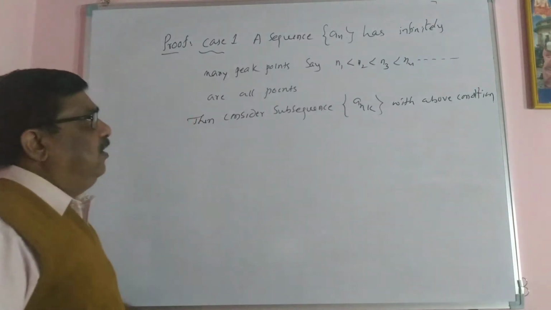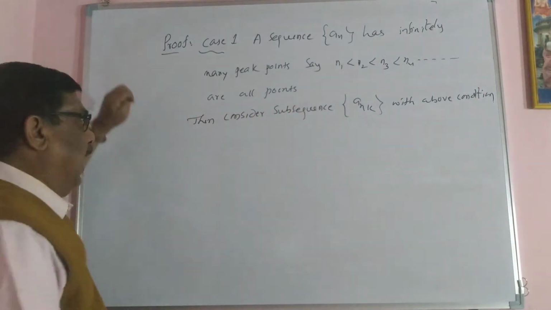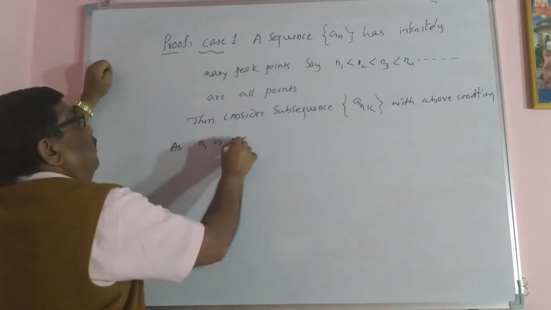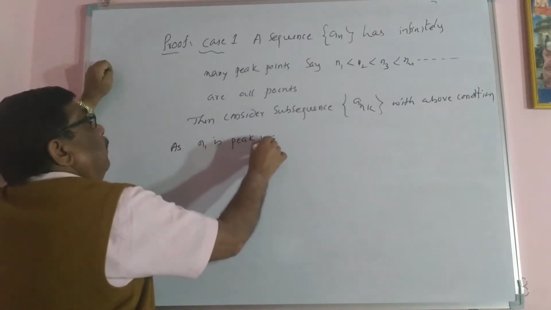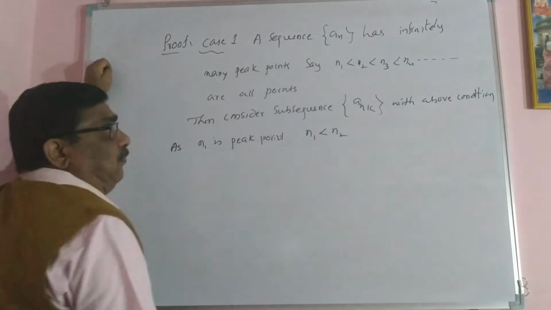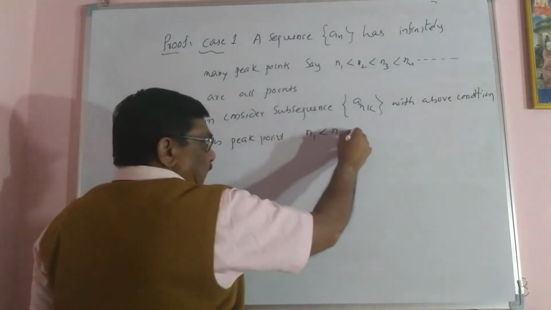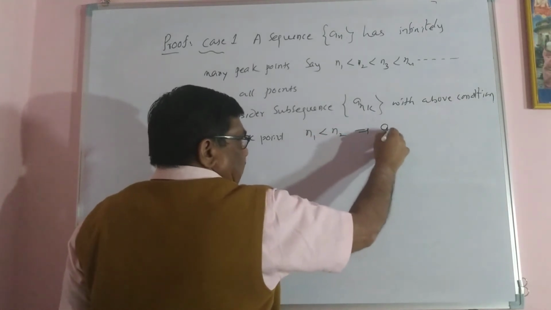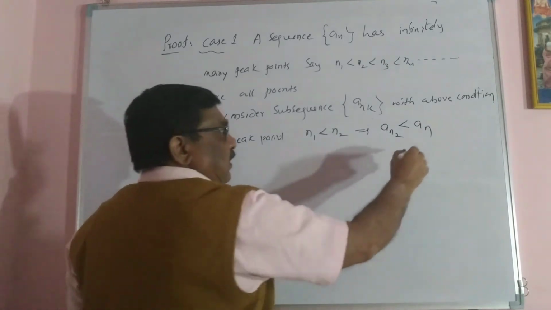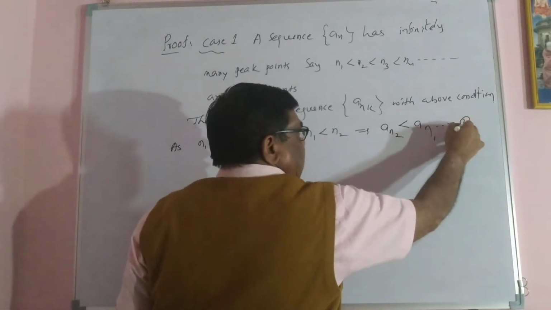With the above condition, consider the subsequence. n1 is a peak point and n1 is less than n2. This implies a_n2 is less than a_n1, because n1 is a peak point.